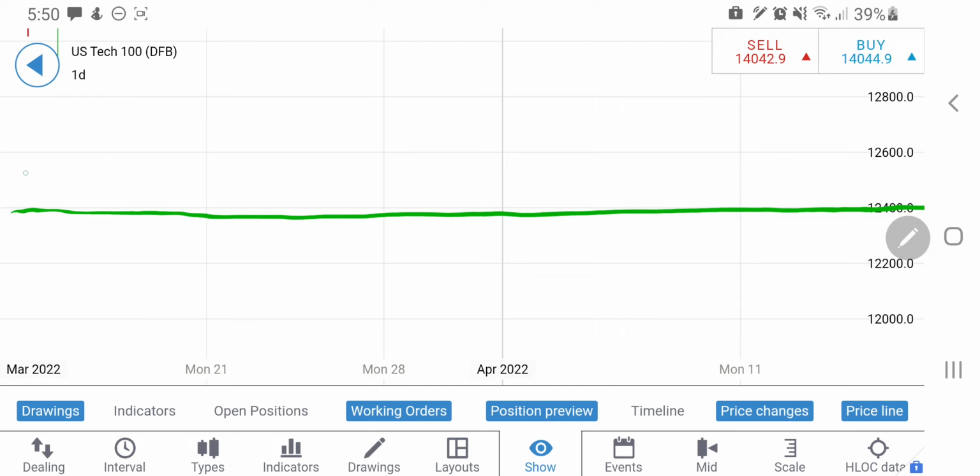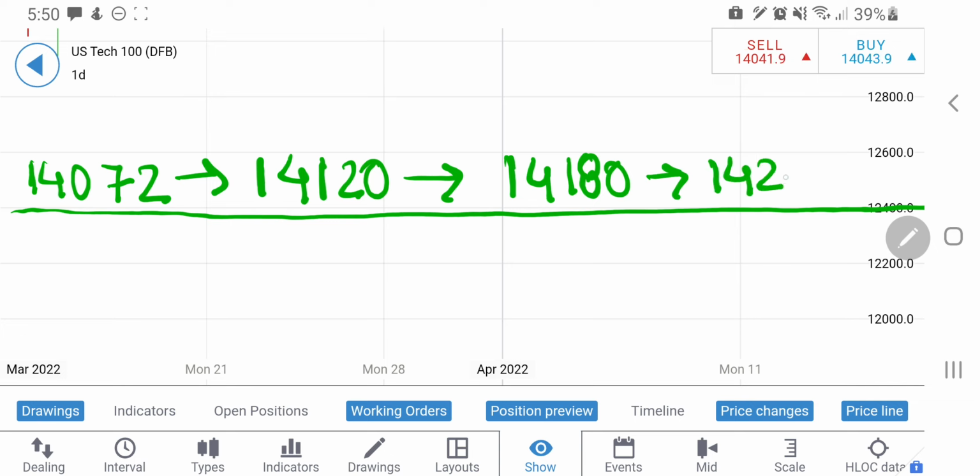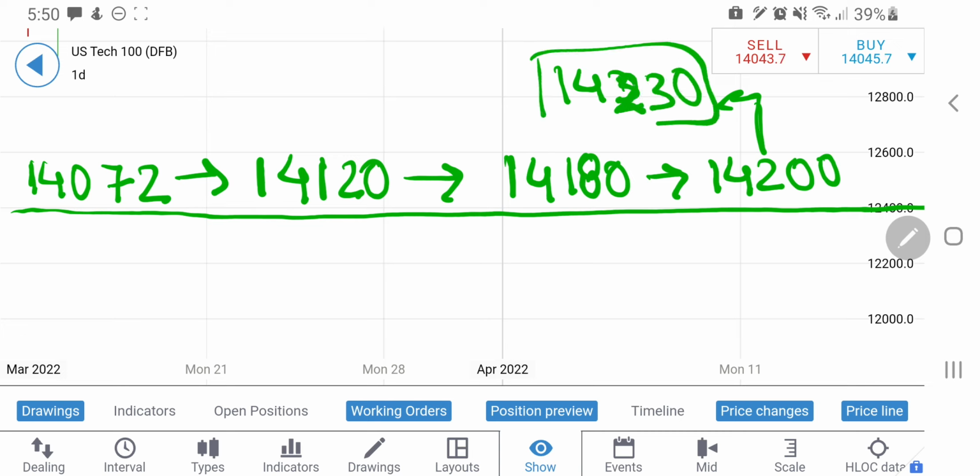First, let's talk about where to go long. I will only recommend you to go long at 14072. Above that, you can expect 14120, the next target. After that, you can expect 14180, 14200. See, very nearby resistances, and 14230. These levels are going to remain important. Every number is a key number. We have to be cautious at each of these levels. Beyond 14,230 you can expect 14,280 and beyond levels also.